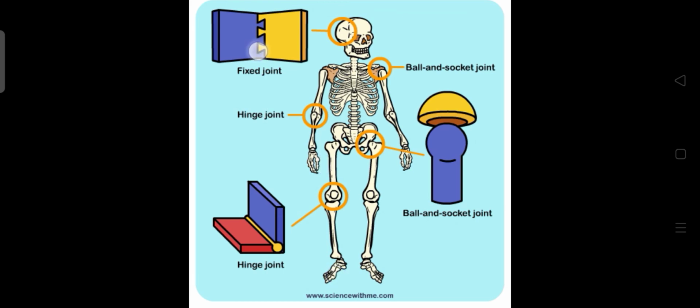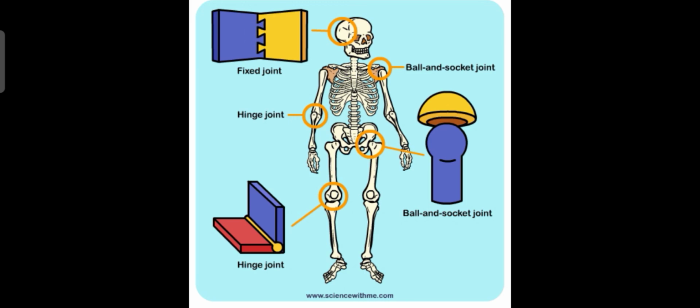In the fixed joint, there will be no movement. In the hinge joint, you can see the to and fro movement. In the ball and socket joint, there will be good motion. We can swing our hands, isn't it? So there will be motion. This is the ball and this is the socket, so that is the ball and socket joint. At the same time, this is a hinge, that hinge-like structure in knees and elbows, so that is known as hinge joint. And if there is no motion, that is known as the skull joint, fixed joint.